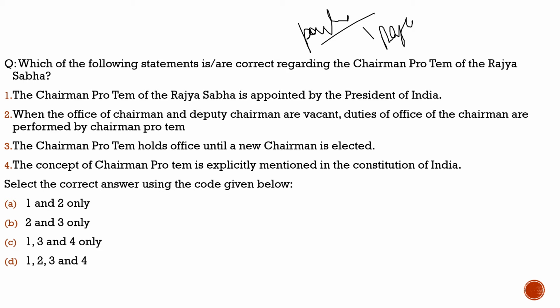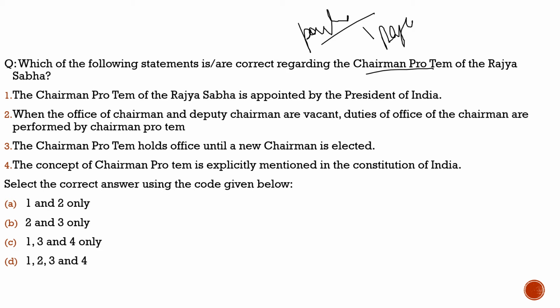Now here we have the question with respect to chairman pro tem. So let's understand what this chairman pro tem is, who elects him, what does he work as, and what does the Constitution say about him. Here the question says, which of the following statements are correct regarding the chairman pro tem of the Rajya Sabha?